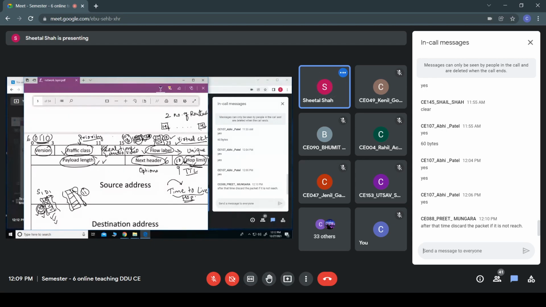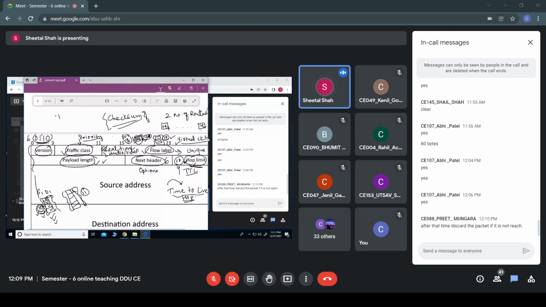Now, in IPv4 we had the checksum field, and we have gone through how this checksum was calculated. But since the higher layer, the transport layer, already performs the checksum operation, there is no point in performing checksum at every router as well as at every host.